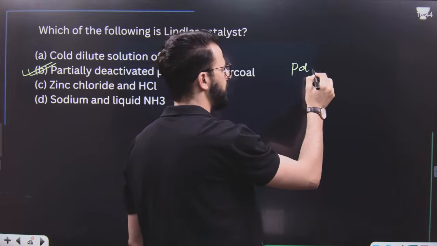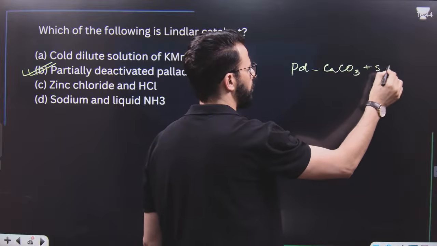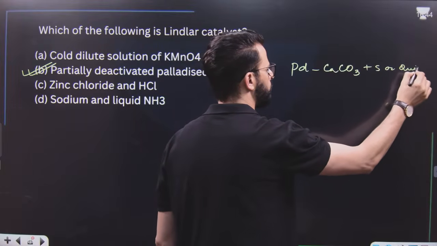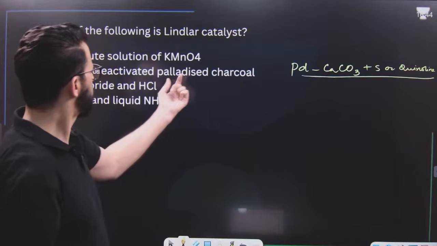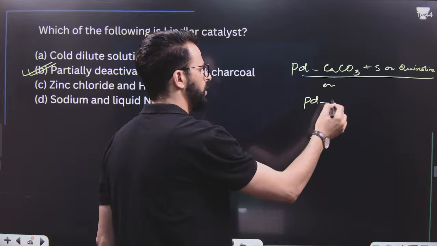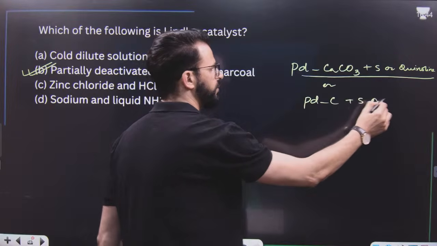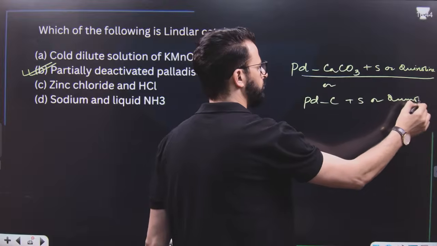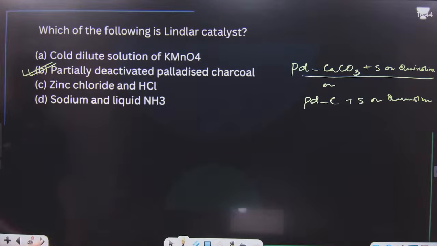Lindlar's catalyst is palladium, calcium carbonate plus sulfur or quinoline. Sometimes it is written like this in your NCERT, with small amounts of sulfur or quinoline. So option number B is the right answer.